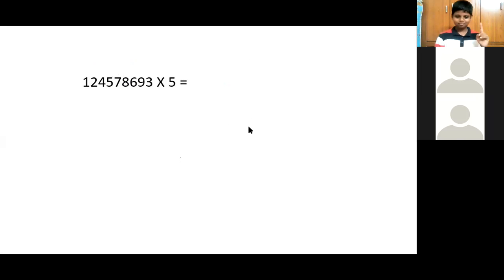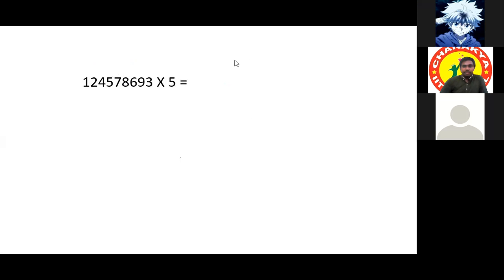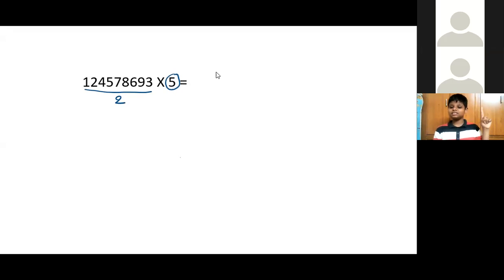Ishan. Yes, sir. Okay, proceed. So for this problem, first we have to multiply the 3 with the 5. No. Are you there in the class till now? Yes, sir. Okay, any number instead of multiplying by 5, we can just divide it by 2. Okay, divide this number by 2.